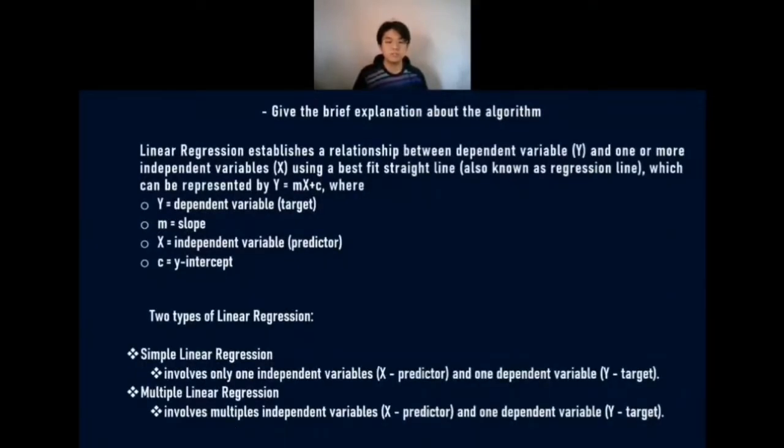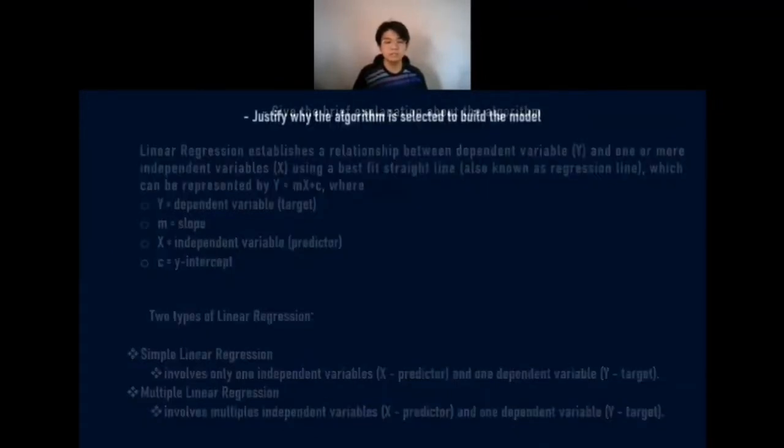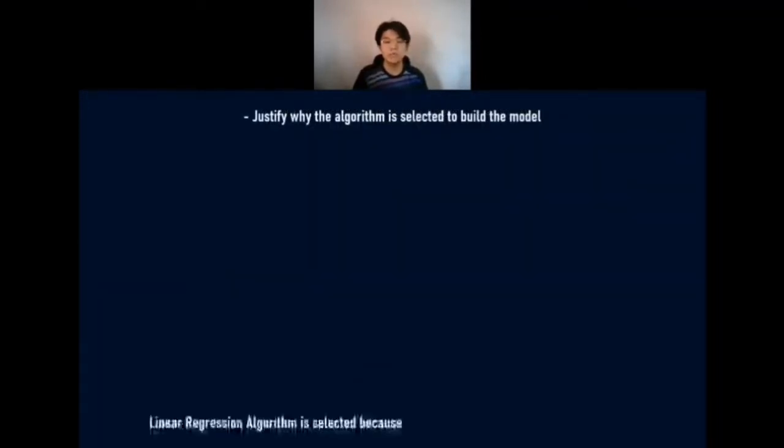And there are two types of linear regression. First, simple linear regression, which involves only one independent variable, the predictor, and one dependent variable, the target. And multiple linear regression, which involves multiple independent variables, the predictors, and only one dependent variable, the target. Justify why the algorithm is selected to build the model.